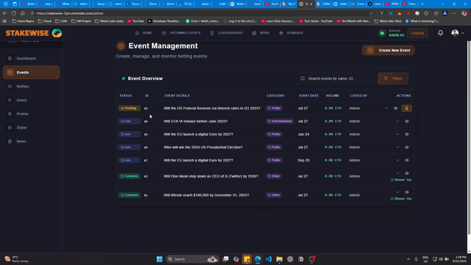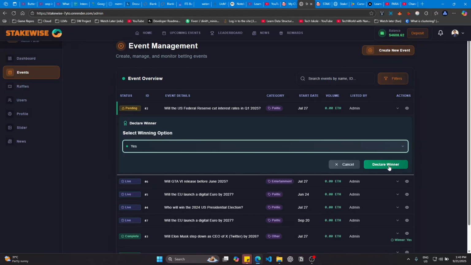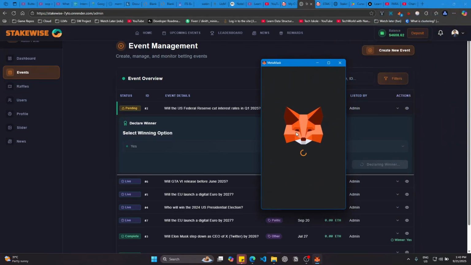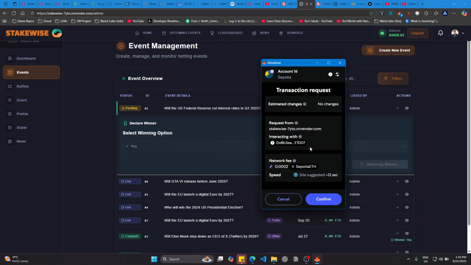Okay. So as you can see, you can see the current ongoing events, and in here this is the finished event. That's why you can see this symbol. Now the event is finished and we want to declare the winner, so you can select the yes button and declare the winner. For that also we need confirmation from MetaMask, because it's stored in the blockchain. Once we confirm this, it's going to distribute the prizes among the winners. For now, since I have a little money left, I'll cancel this.